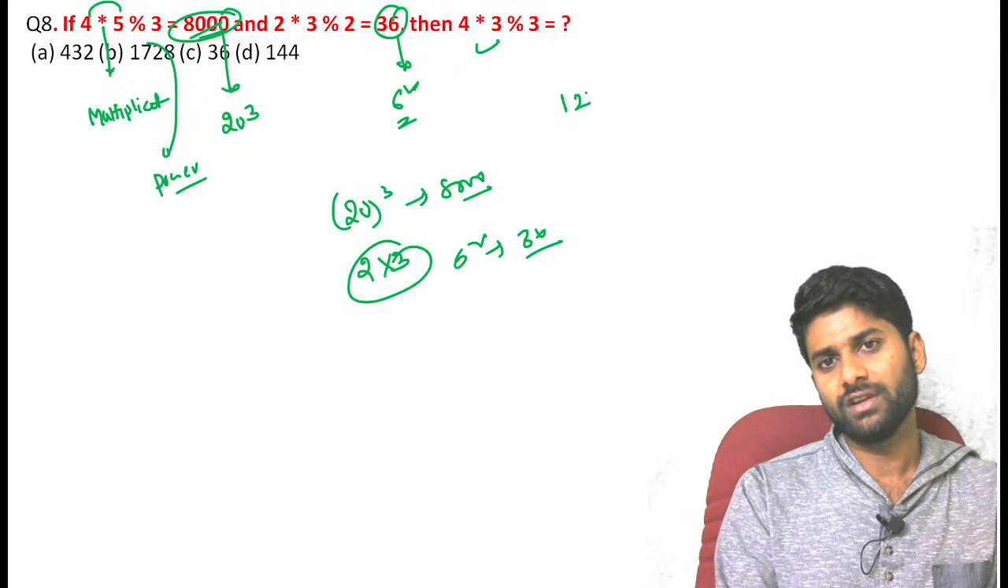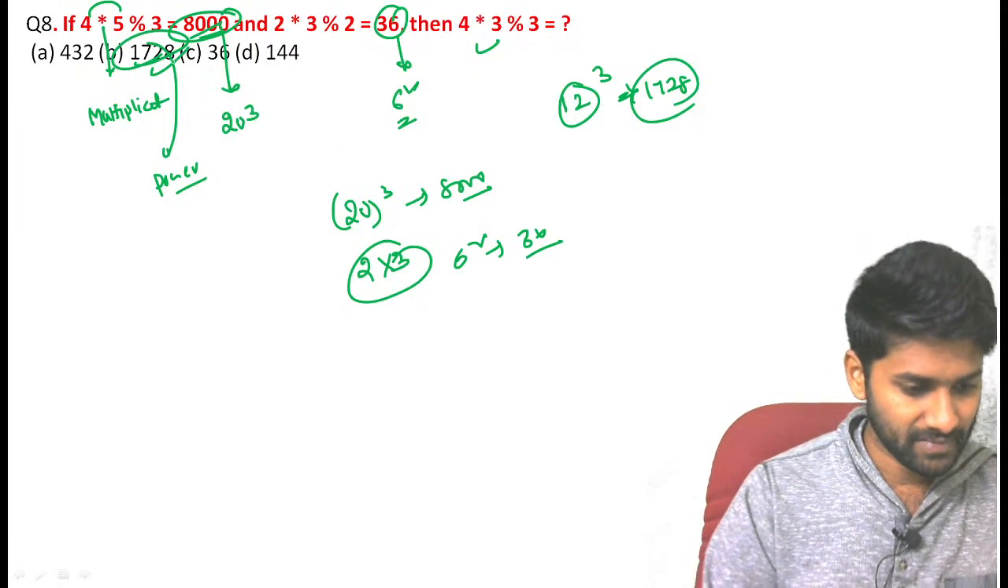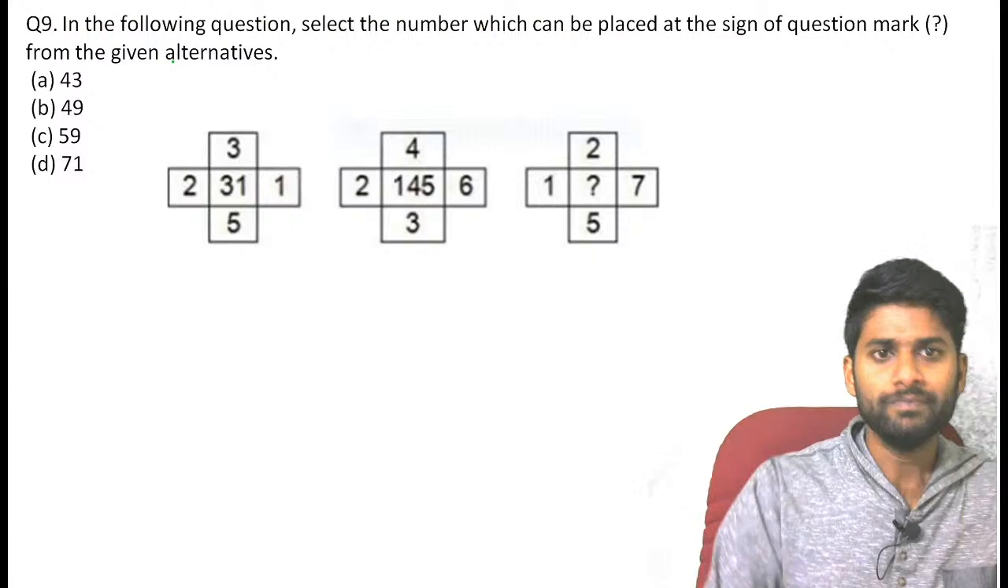So 4 3s are 12 and a whole cube. The 12 cube value becomes 1728. 1728 is the perfect resultant. Very good. Excellent.